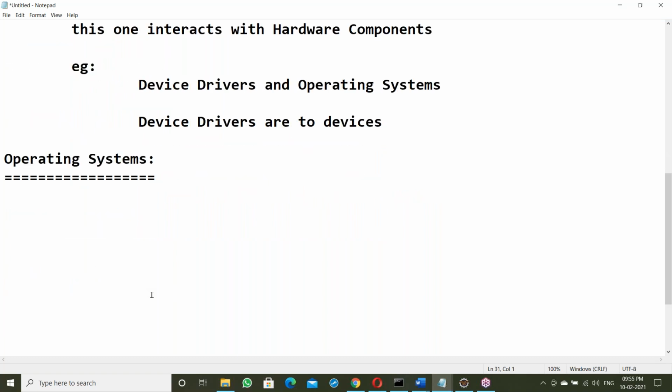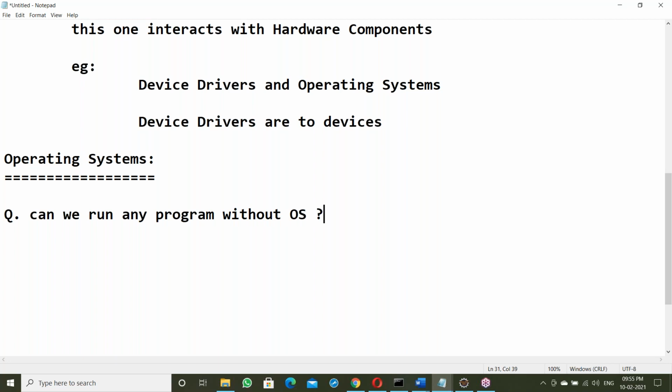Now, a question for you guys. Can we run any program without an OS?